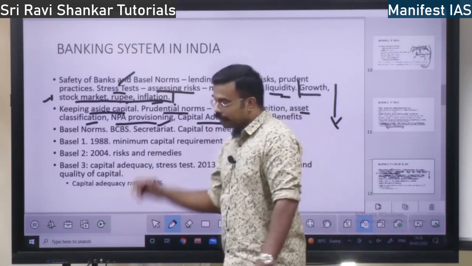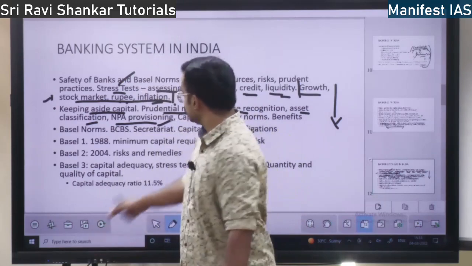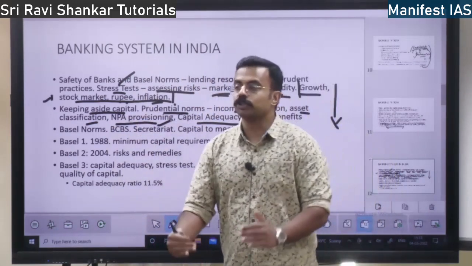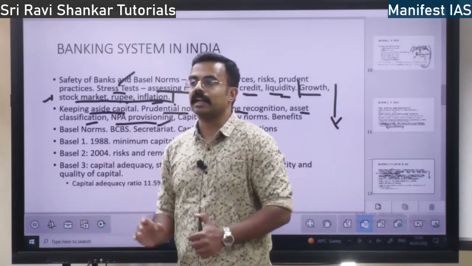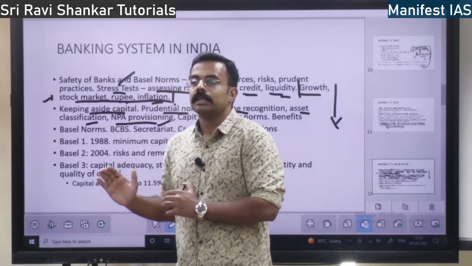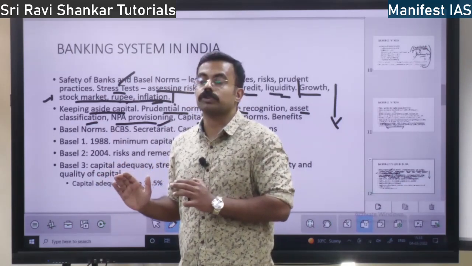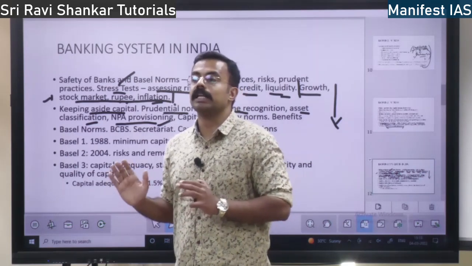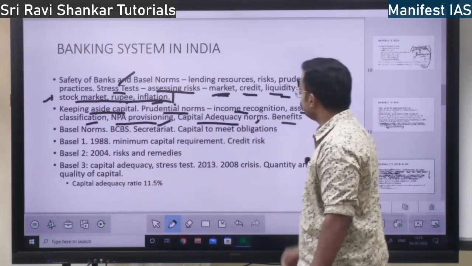Then capital adequacy norms. I told you it is similar to keeping aside capital. Some capital should be set aside for the safety of the operation of the bank, so that the bank doesn't collapse, the bank doesn't go bankrupt. The bank must keep capital set aside. That is capital.